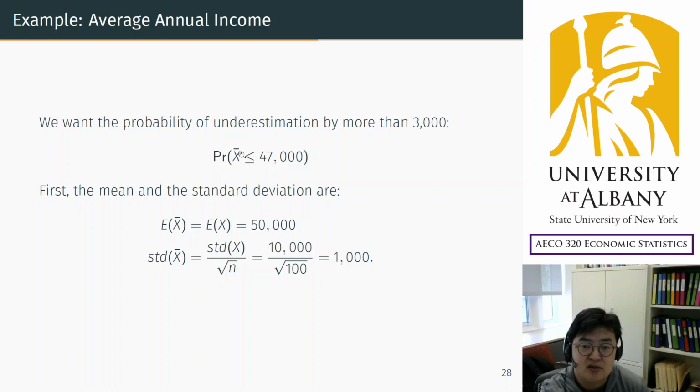Instead, we just treat X bar as a random variable. Even before asking people, you can calculate that probability: the probability that the economist's sample average estimate is less than $47,000, which is $3,000 less than the true mean, the true expectation. So how likely is that?